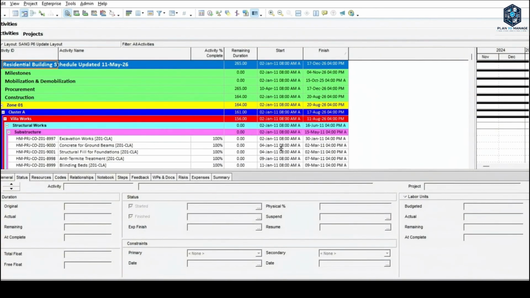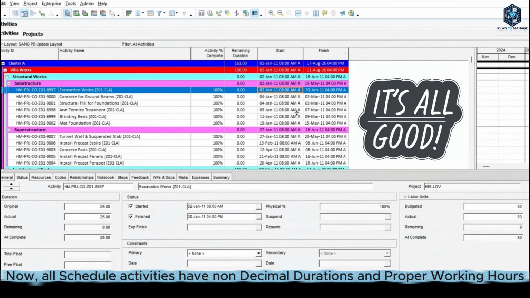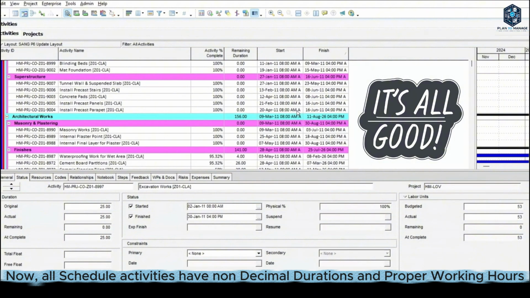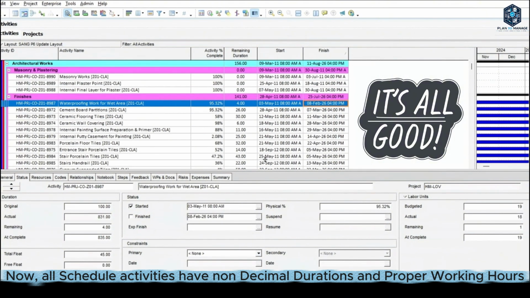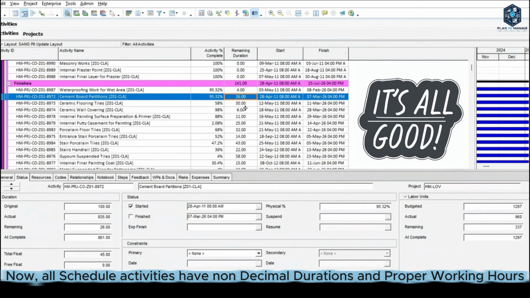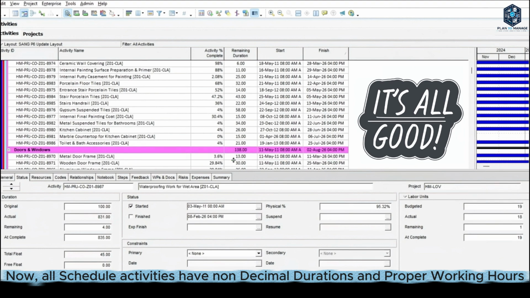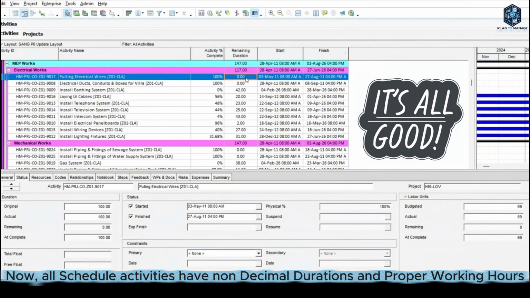After importing this corrected Excel spreadsheet, you can find that all actual dates have the correct and accurate working hours from 8 a.m. to 4 p.m. And also the remaining durations for all activities: nothing has any decimal durations for the time being. This is after we fixed it using the Excel formulas INT and ROUND.